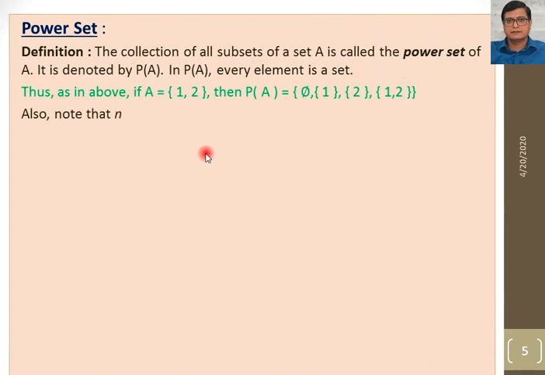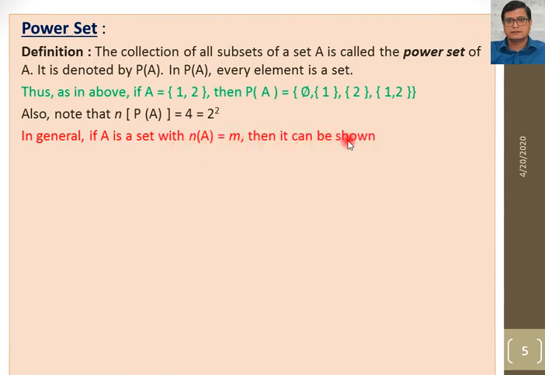Also note that n of P of A, the number of elements in P of A, is 4, which is 2 raised to the power 2. I have already explained this before the definition: if any set has m elements, then it can be shown that n of P of A is 2 raised to the power m.